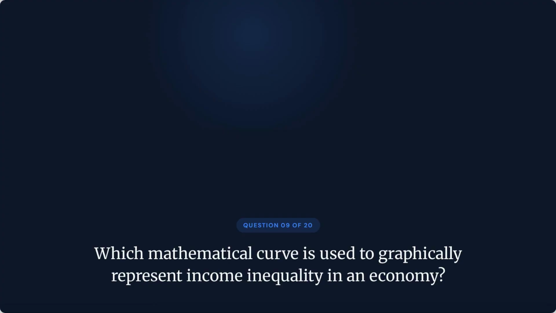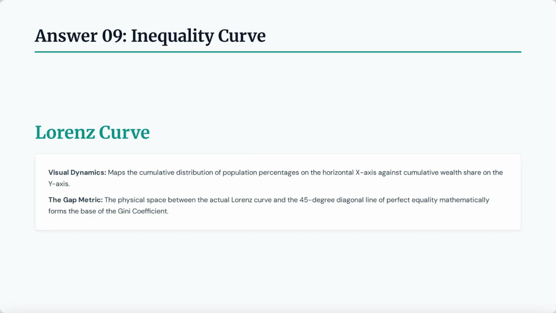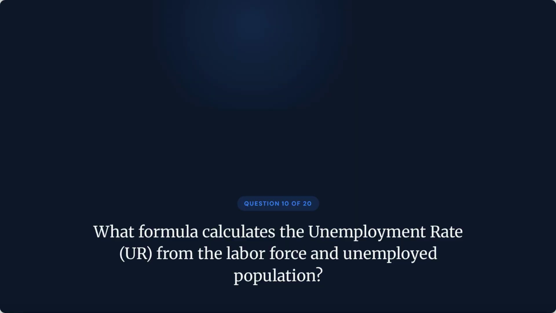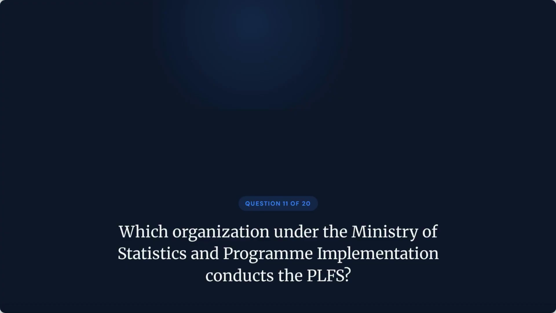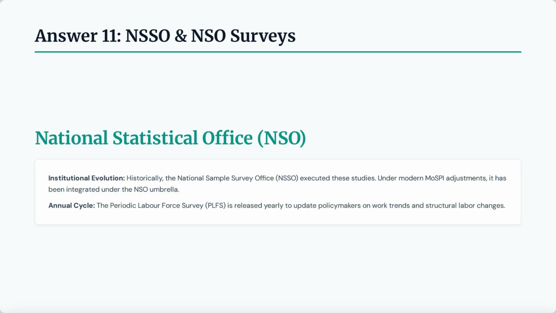Question 9. Which mathematical curve is used to graphically represent income inequality in an economy? The correct answer is the Lorenz curve. Question 10. What formula calculates the unemployment rate, from the labor force and unemployed population? The correct answer is unemployment rate equals unemployed divided by labor force, times 100. Question 11. Which organization under the Ministry of Statistics and Program Implementation conducts the PLFS? The correct answer is NSSO and NSO surveys.